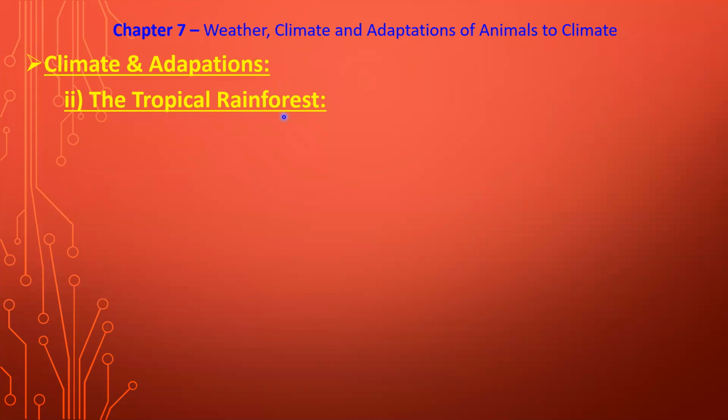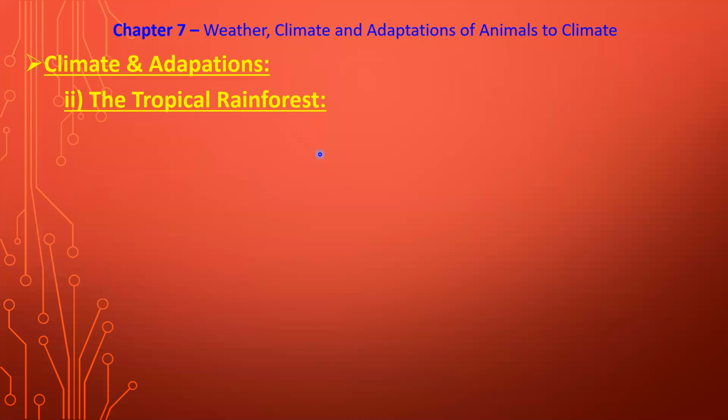Now, as plenty of rainfall is there in the tropical rainforest, many varieties of trees are present. Due to these large varieties of trees and plants, the animals are also found in many varieties.